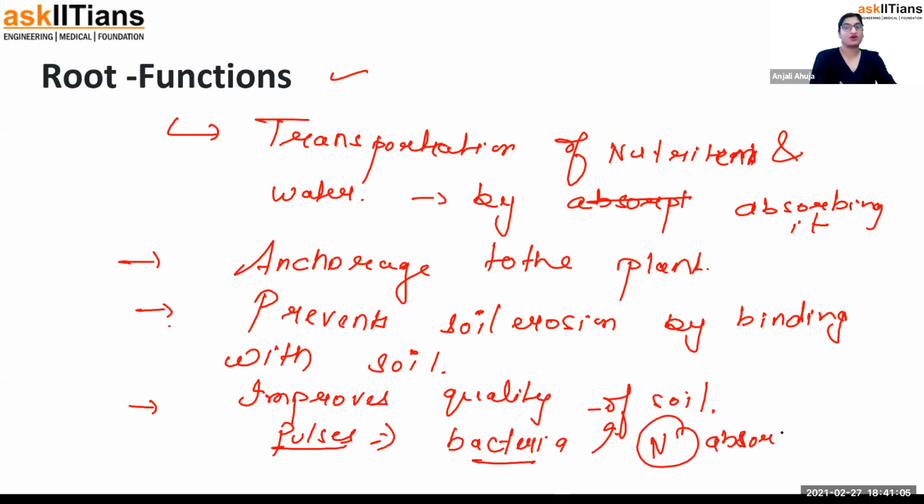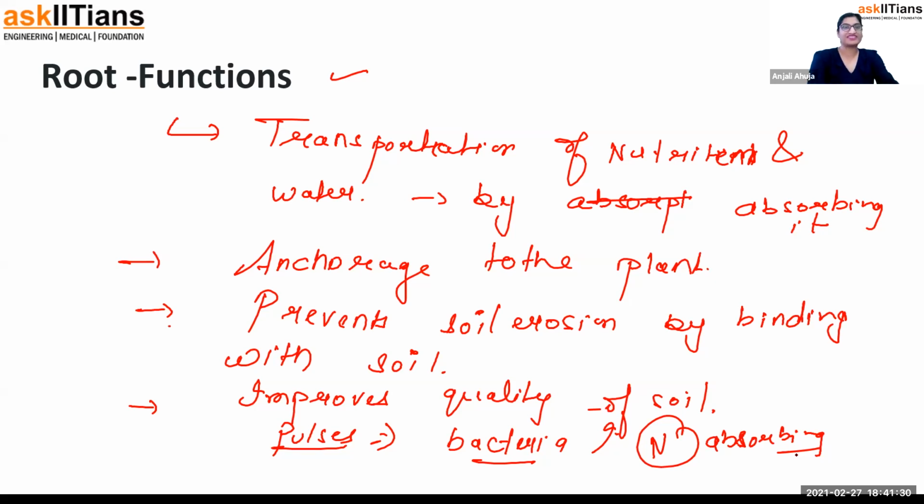You must have somewhere heard about the nitrogen cycle. The nitrogen cycle is done by the bacteria which are present inside the roots of pulses plants. So the roots are absorbing nitrogen and they improve the quality of the soil. They make the soil more fertilized in that case. So yeah, these are the points that you can write.